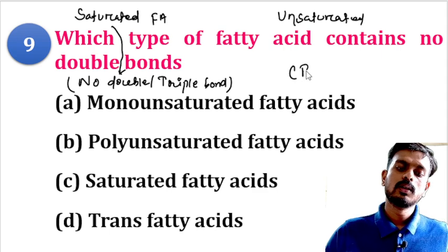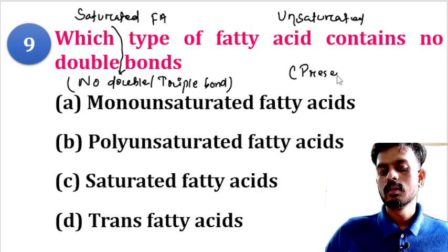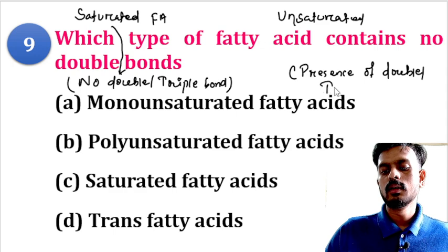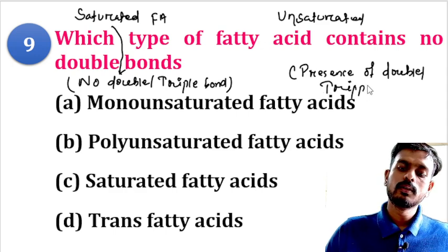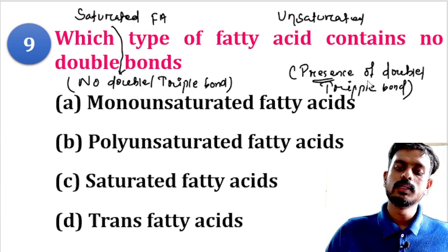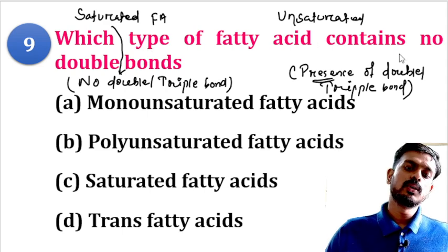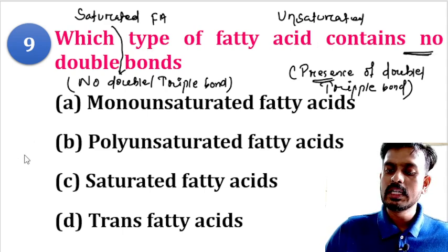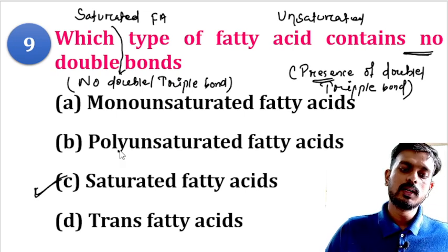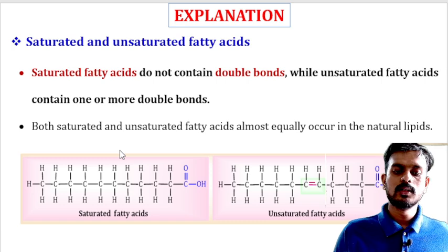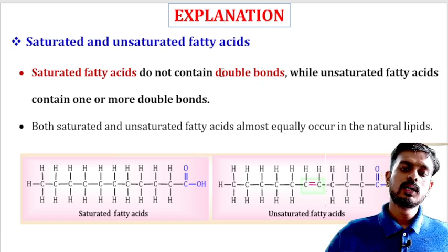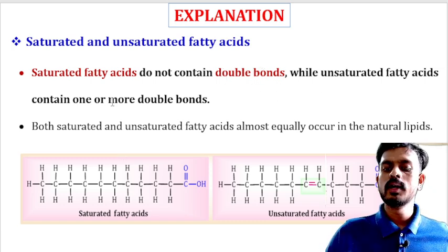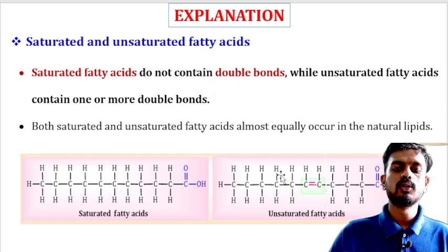In unsaturated fatty acid, double or triple bonds are present. So here saturated fatty acid will be the right answer. You can see the saturated fatty acid does not contain a double bond, whereas unsaturated fatty acid contains one or more double bonds or triple bonds.